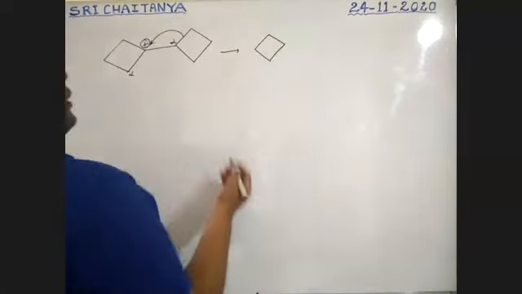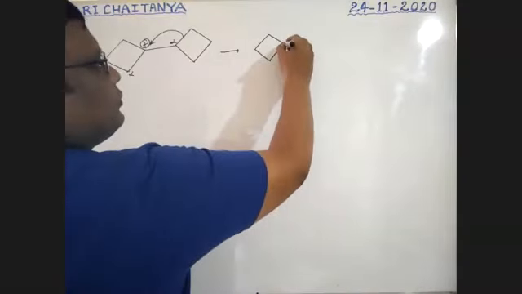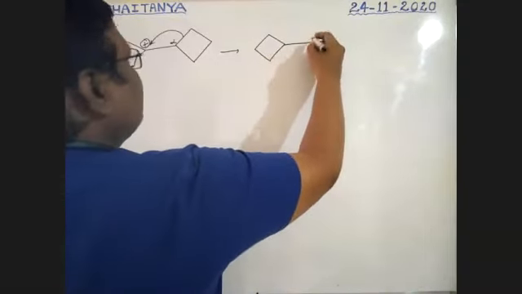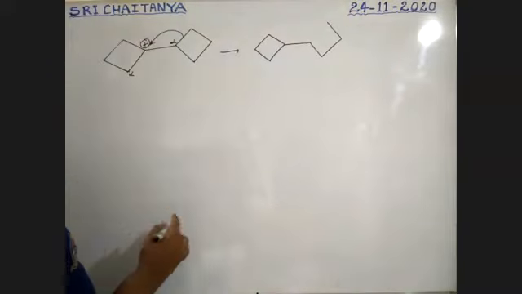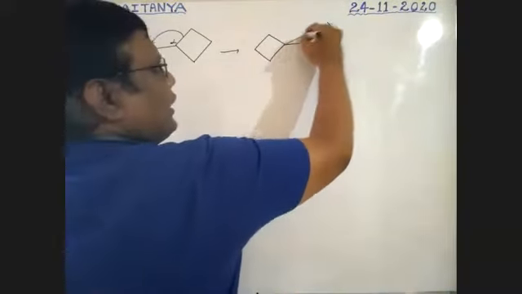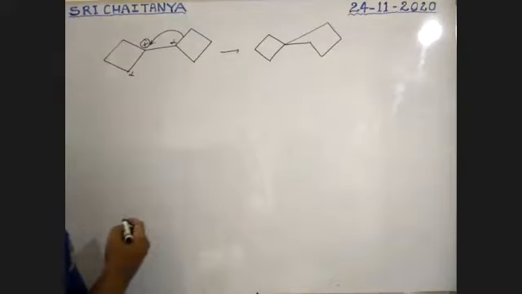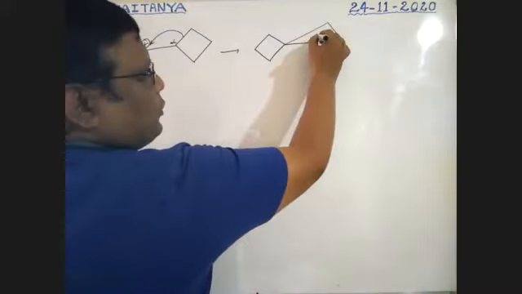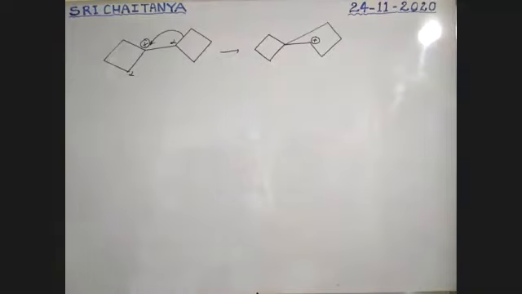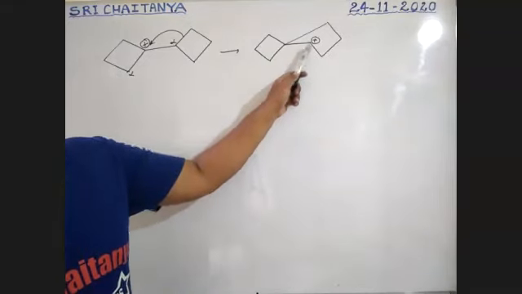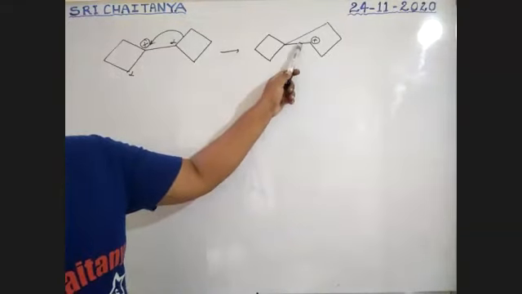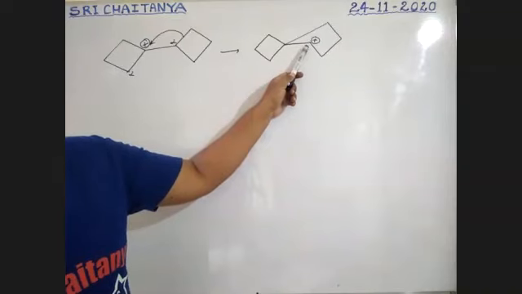It is a 4-membered ring, my dear boys. Here is a bond like this, no change, but this bond is here. Now this becomes positively charged. Am I correct? Boys, am I correct or not? Tell me. Does this carbon get a positive charge or not? Because it loses its bond. Therefore, this carbon gets a positive charge.